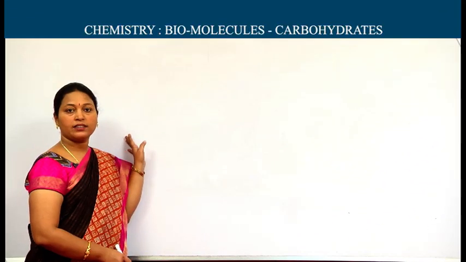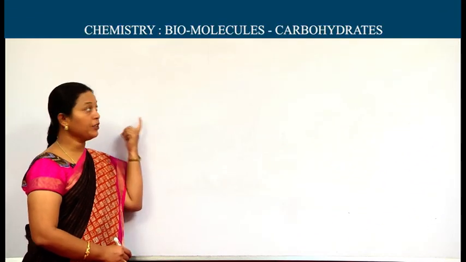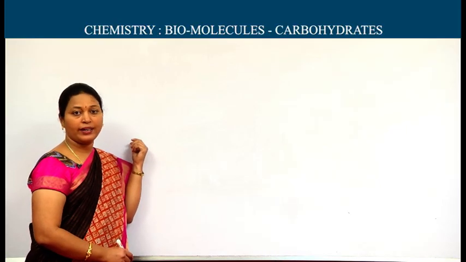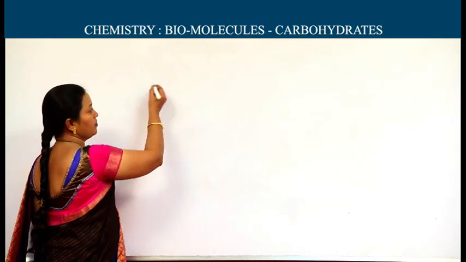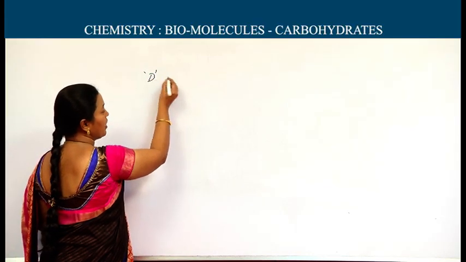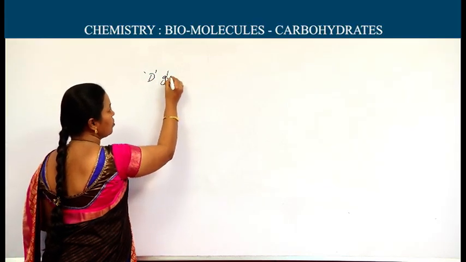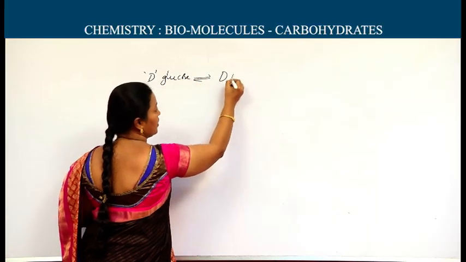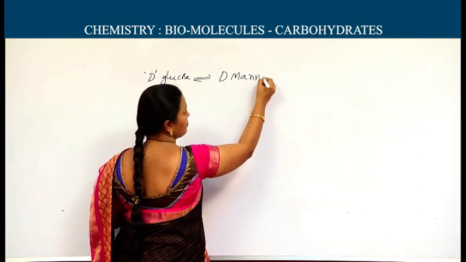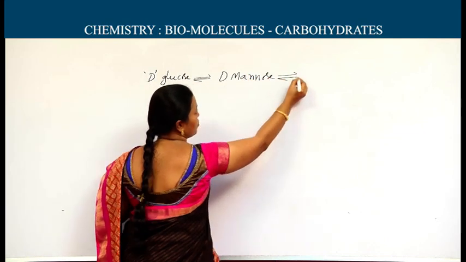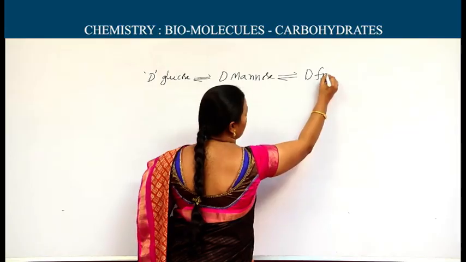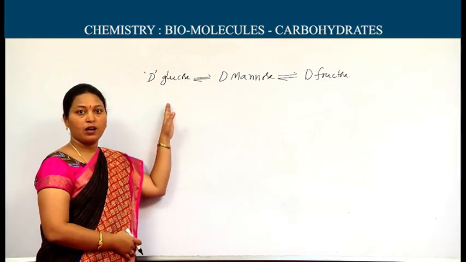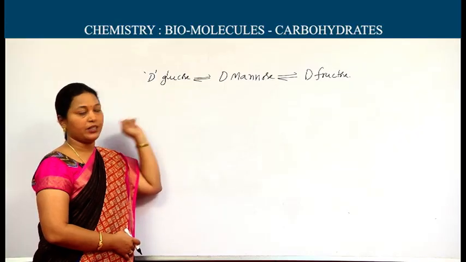When the monosaccharides are on reaction with dilute bases, dilute alkalis, they are isomerizing among themselves. D-glucose can be isomerized to D-mannose, and it can be isomerized to D-fructose. Reversible isomerization is possible on reaction with dilute NaOH.